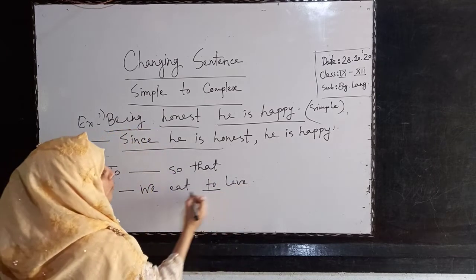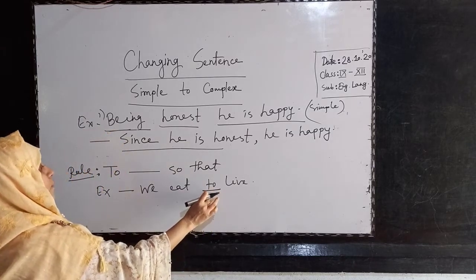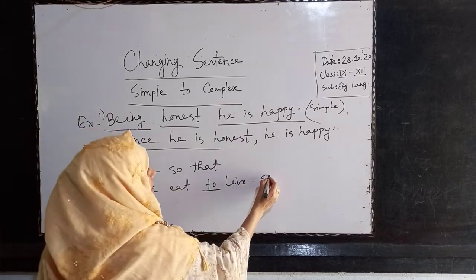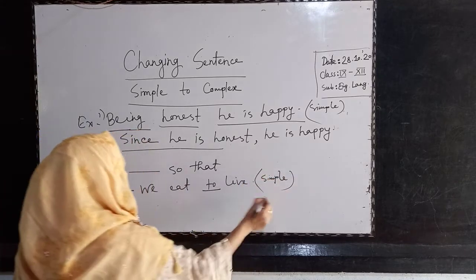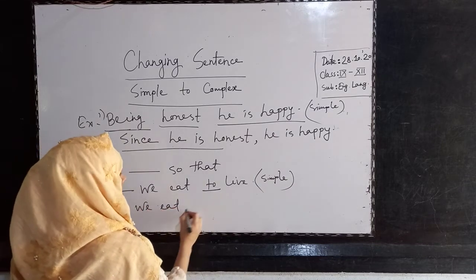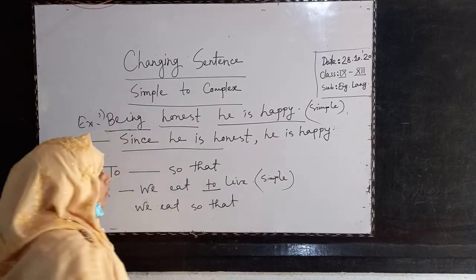Here is one to in the middle of the sentence. We will write so that instead of to, to make it complex. It is a simple sentence. So how will we make it complex? We eat, now here we will write so that.